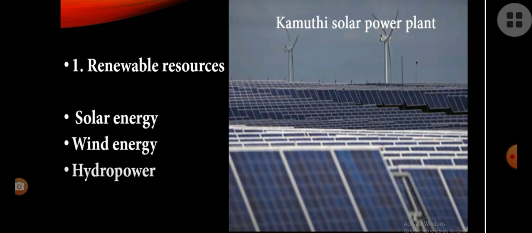Okay, so in India, Kamudi Power Project is located in Ramanathapuram district in Tamil Nadu, which is one of the largest power plants in whole India. It produces nearly 648 megawatt of electricity, and it was invested with a project cost of 4,550 crores.